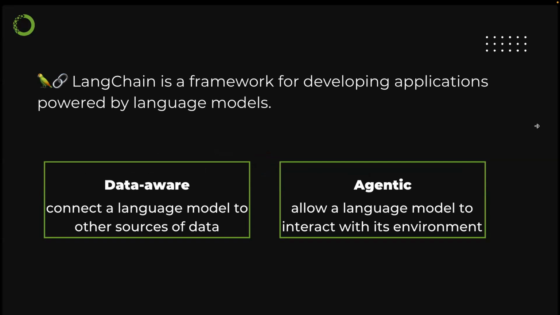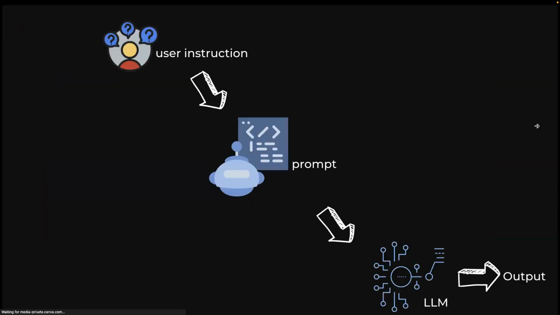You want to connect your large language model to other sources of data, whether you have a document in PDF format or text format or a CSV file or whatever data format you have. We also want our application to be agentic, which means we want to allow our language model to interact with its environment. For example, if the environment has a different set of tools, we want our language model to be able to understand and use those tools.